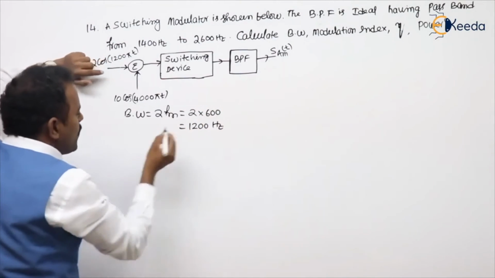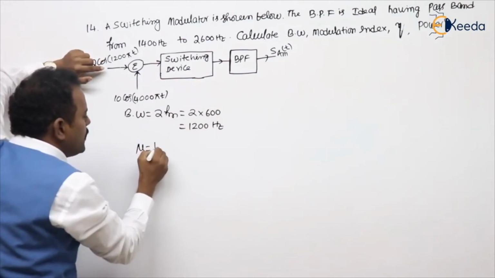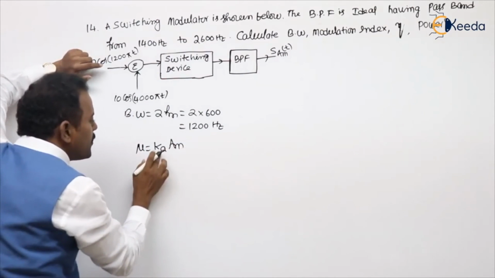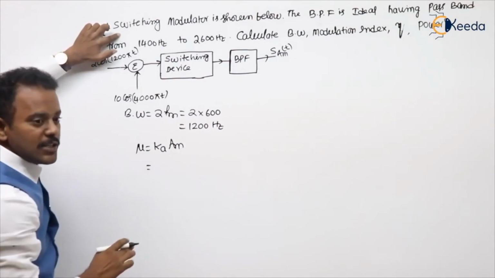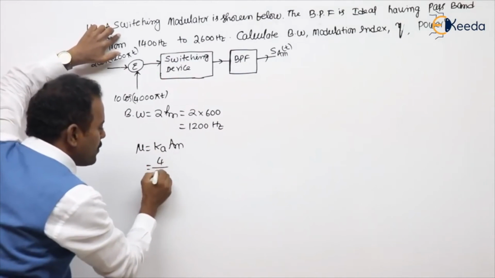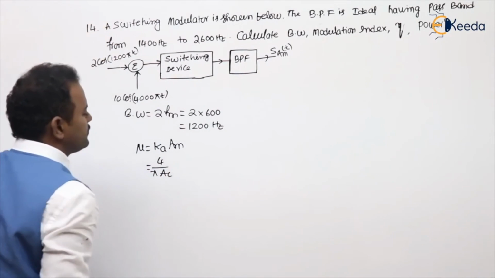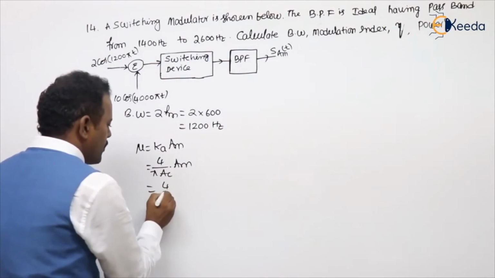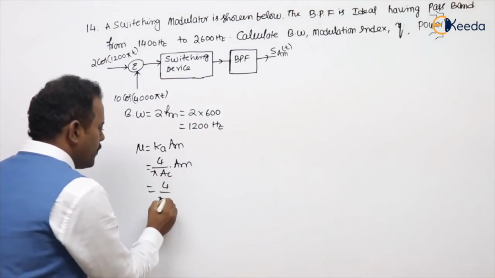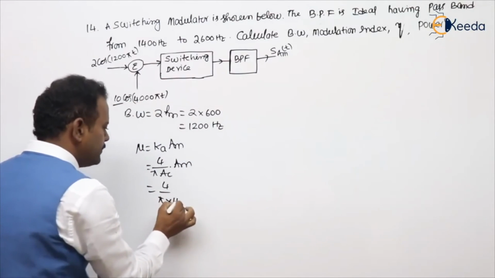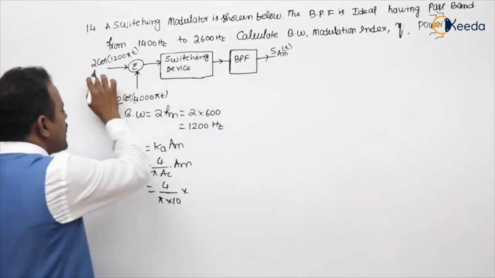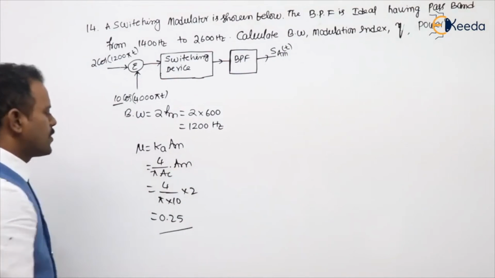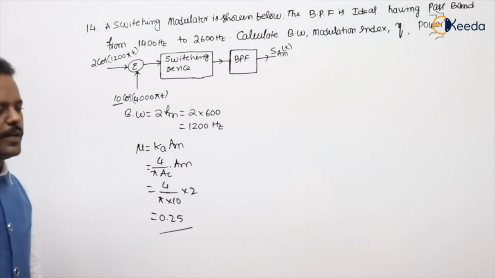Next, what is it asking? Modulation index. What is the modulation index, sir? Mu equals Ka into AM. What is the new value of Ka for the switching device? Just now we saw, that is 4 by pi AC into AM. That is 4 by pi into, what is the AC value, sir? 10. What is the AM value, sir? 2. Calculate this, you will get 0.25. So the modulation index is 0.25. Are you getting my point?